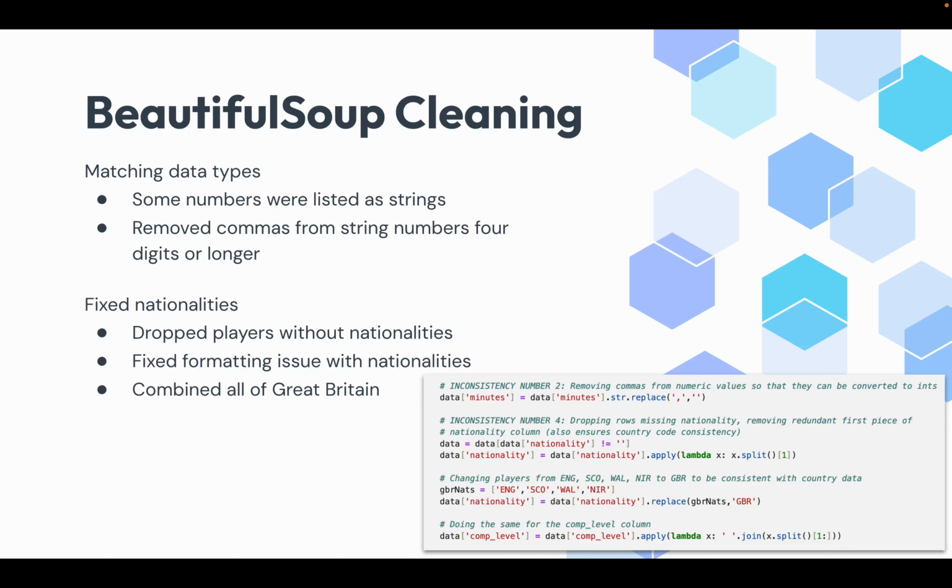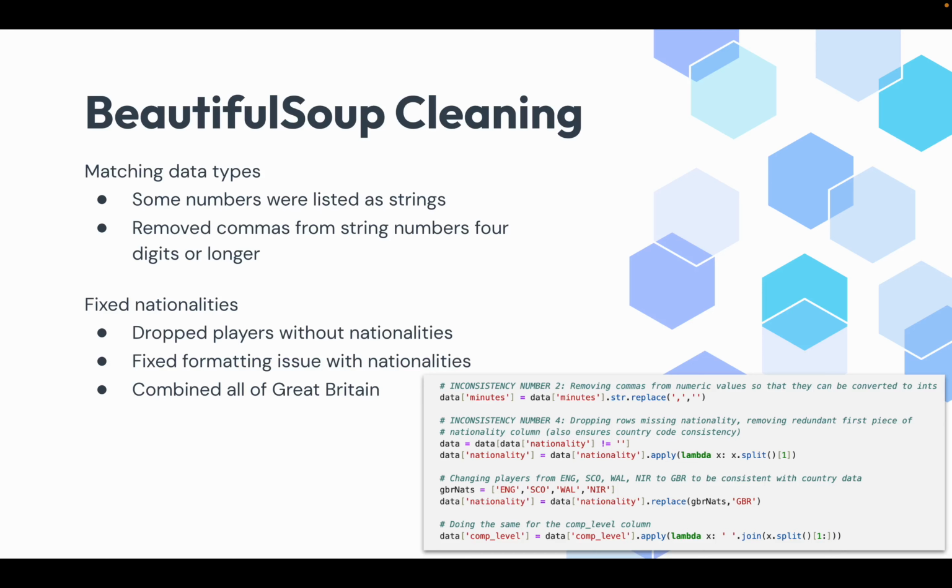For my Beautiful Soup cleaning, I matched some data types. Some of the numbers were listed as strings and had commas in them, so I had to remove these commas before I could even think about changing the data type of the column over to being an integer, which I eventually did.